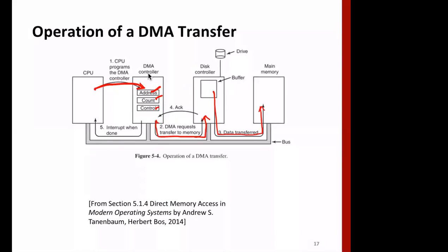From where, I mean, suppose it's to be written from disk to memory, then it will do the transfer. Note that this is a main memory. Next step is what? When this is over, this controller will know that the job is over. It will send the acknowledgement to the DMA controller, and the DMA controller will in turn interrupt the CPU telling that the work is over. Okay, this flow is very simple. So are you able to understand what's happening?